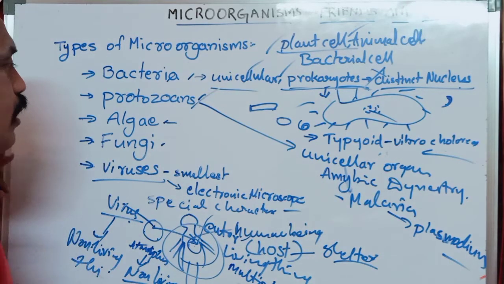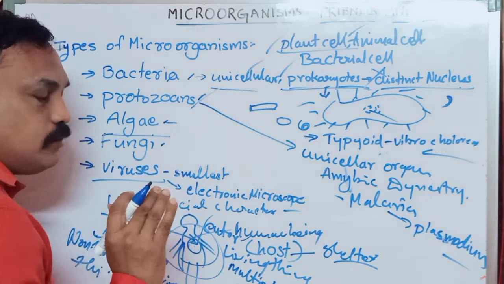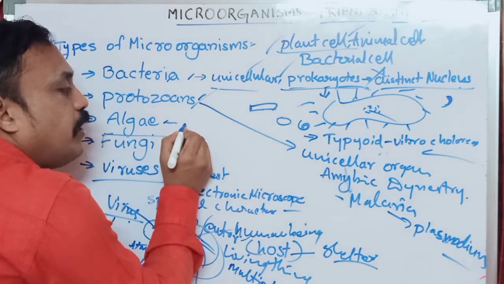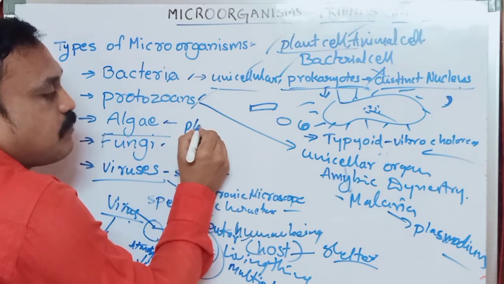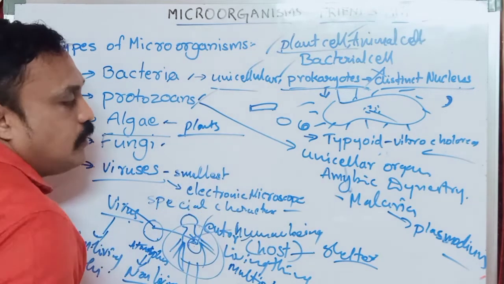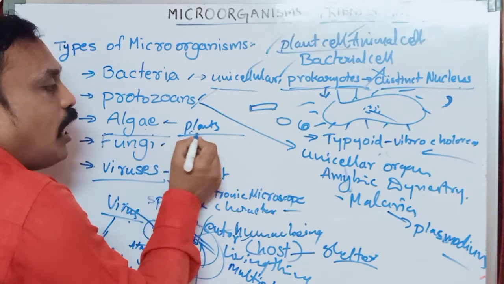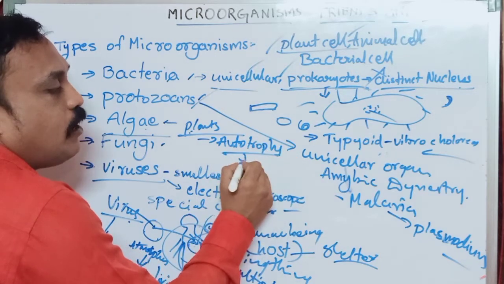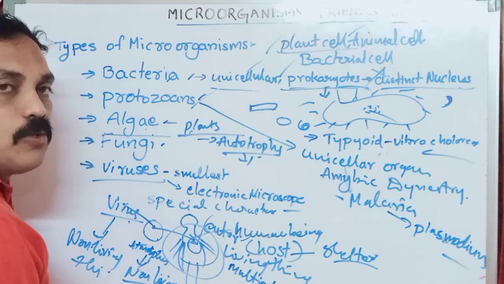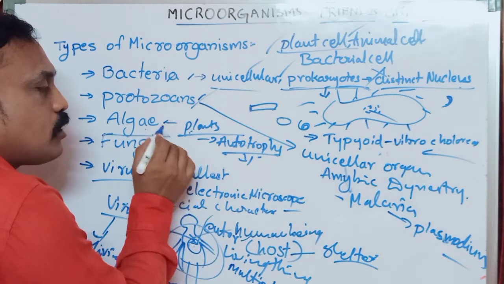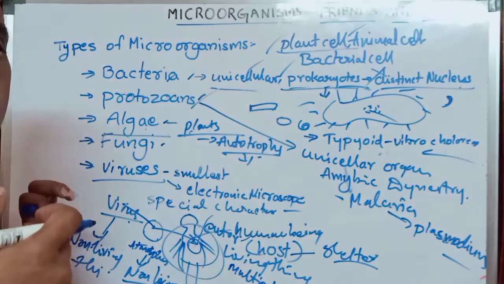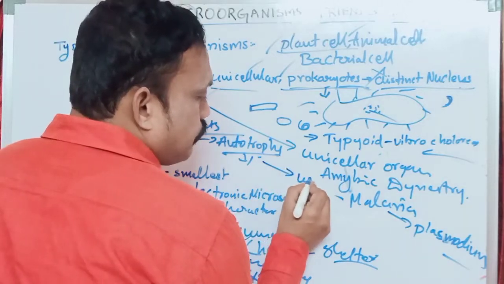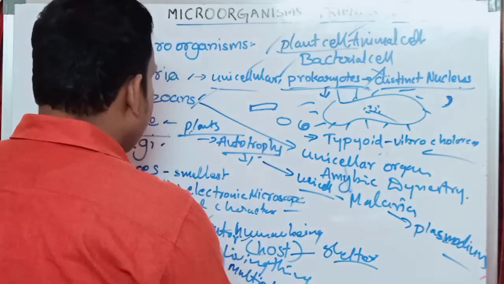And algae. In algae, some are unicellular, some are multicellular. Algae are photosynthetic plants, that means autotrophs. What is the meaning of autotrophs? They prepare their own food by the process of photosynthesis. Algae are photosynthetic organisms. Some are unicellular, some are multicellular organisms.